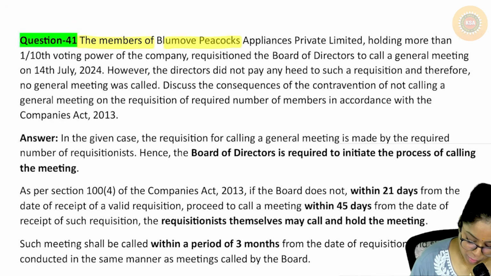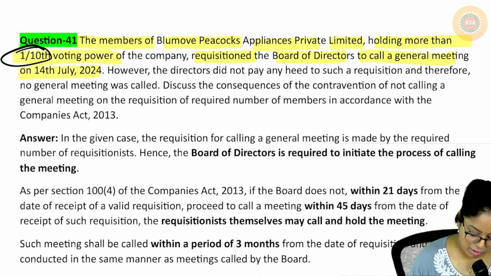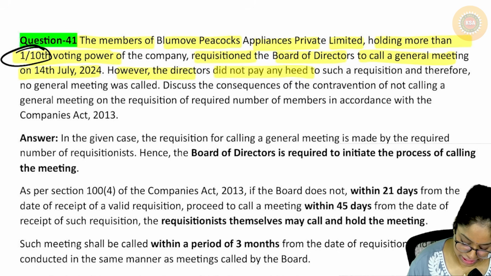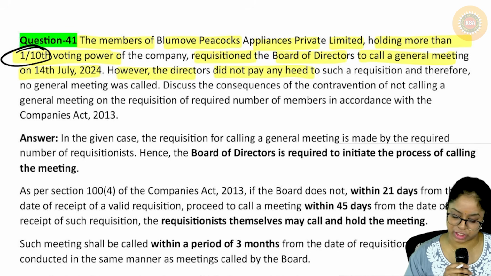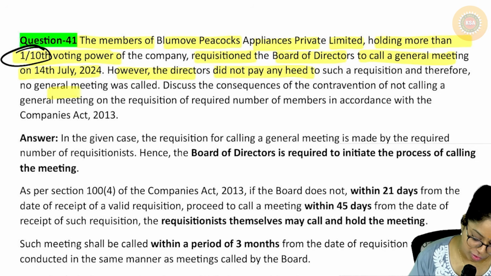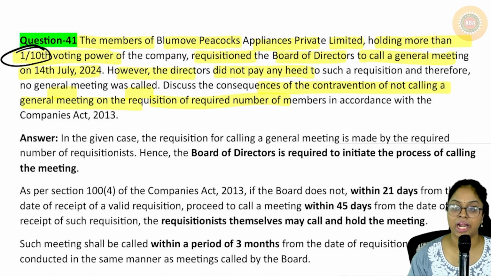The members of Blue Move Peacocks Appliances Private Limited, holding more than 1/10 voting power of the company, requested the board of directors to call an EGM, to call a general meeting on 14 July. I am having 1/10. Can I request? Yes, you can request. However, the directors did not pay any heed to such requisition, and therefore no general meeting was called. Discuss the consequences of the contravention of not calling the general meeting on requisition of the required number.